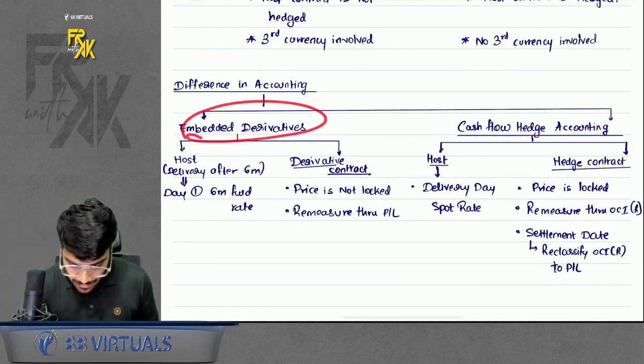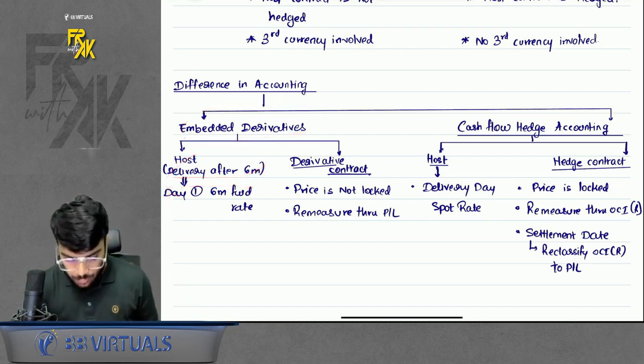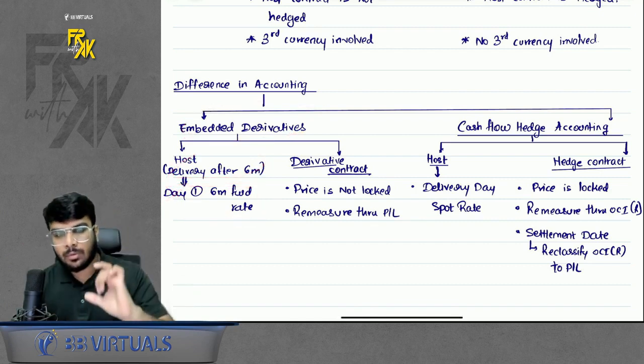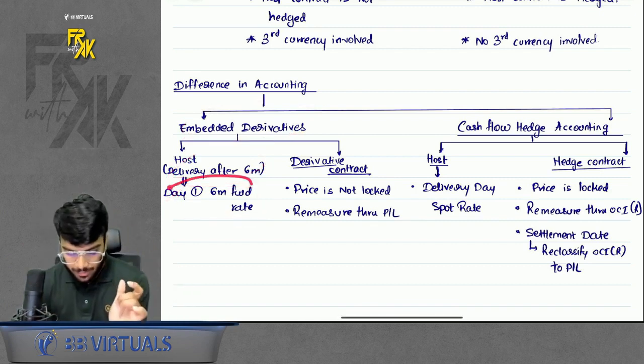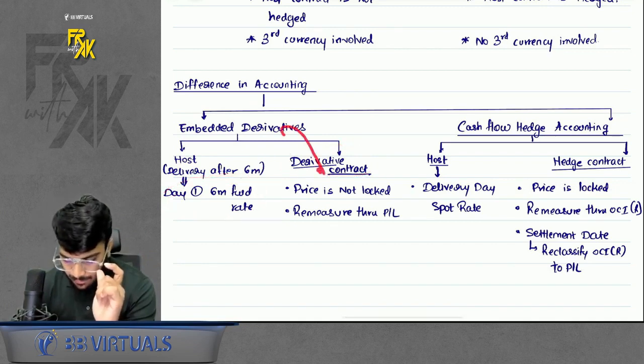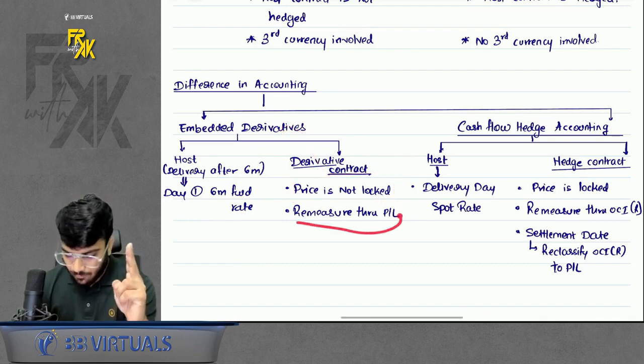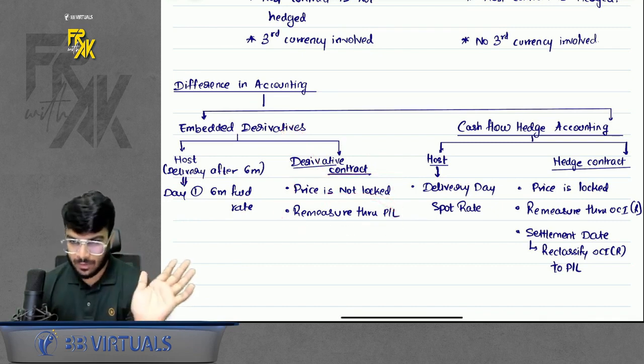In embedded, on day one, for the host contract, you use day one's forward rate. You do the accounting at the end only, but at what rate? At day one's forward rate. For the derivative part, just remember, in embedded derivatives we do not hedge our risk. We do not lock the price. Second thing, whatever remeasurement is done, transfer to profit and loss.